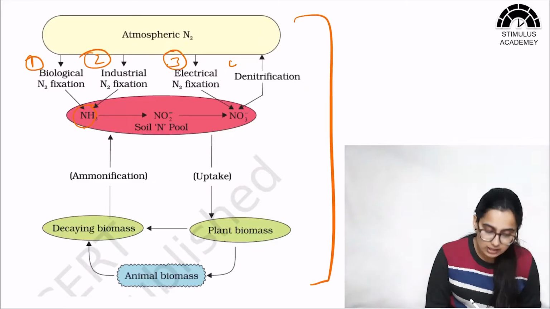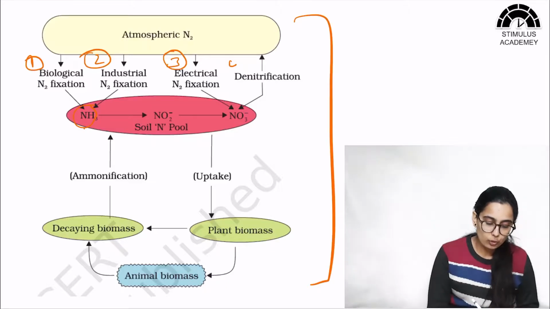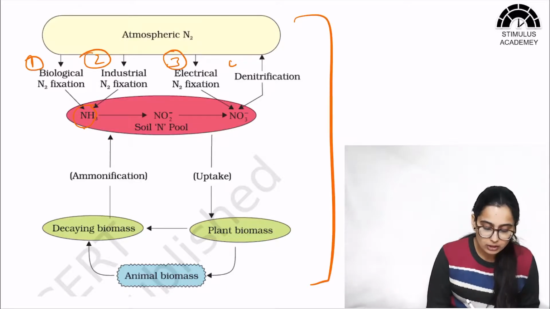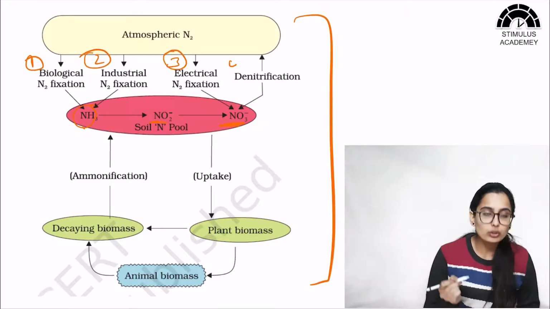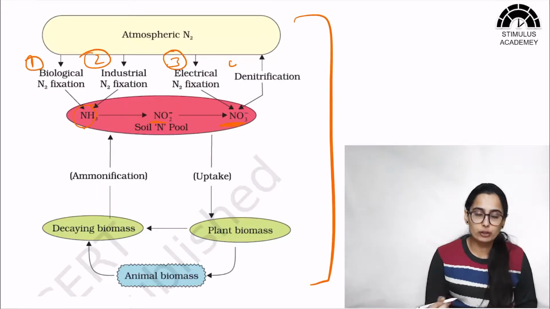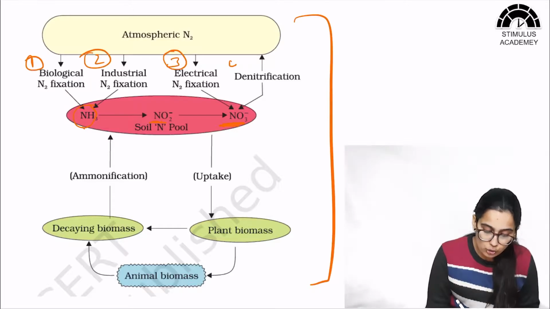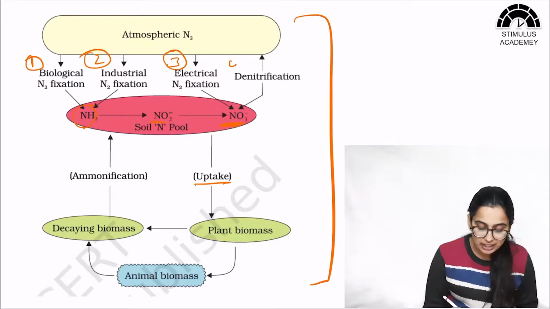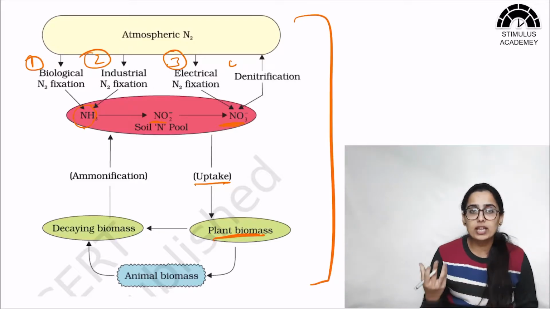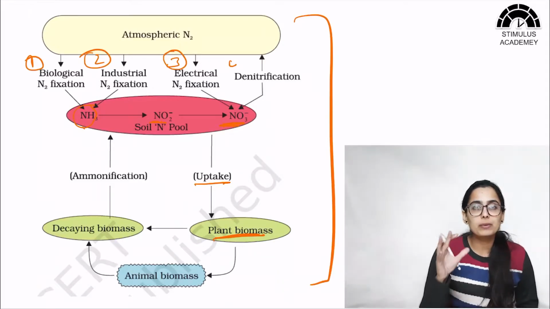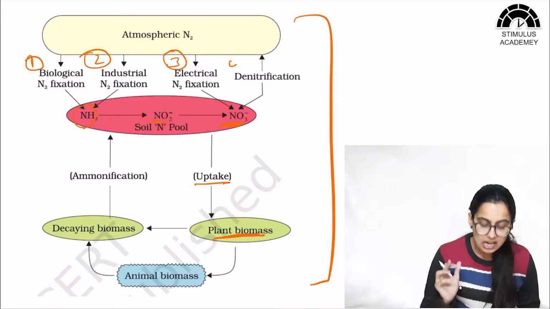Now once this nitrogen is converted into ammonia, this ammonia will further be converted into nitrites and then into nitrates. We know that the most absorbable form of nitrogen for plants is nitrates. So nitrates will be taken up by the plants, and they will form nucleic acids and proteins for the plants, so it will become a part of the plant biomass.